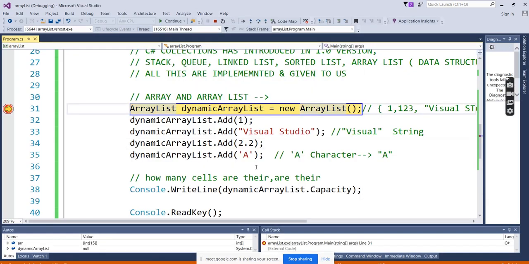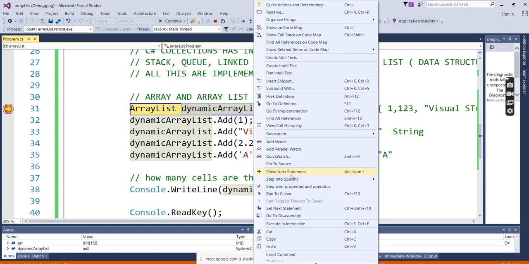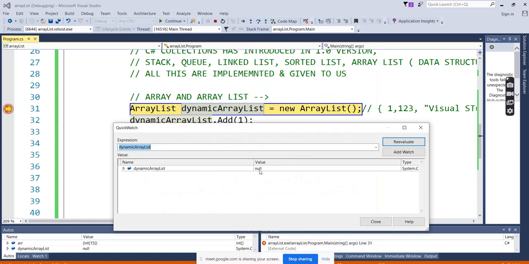You can see the debugger comes to the point where the array list is. So first, initially when it comes here, it's null, no values are there. If you want to see it more clearly, right click, go to Quick Watch, shift F9. The value is null, still nothing is created. And if you see the type, what is the type? Collections. So array list comes under the collections.